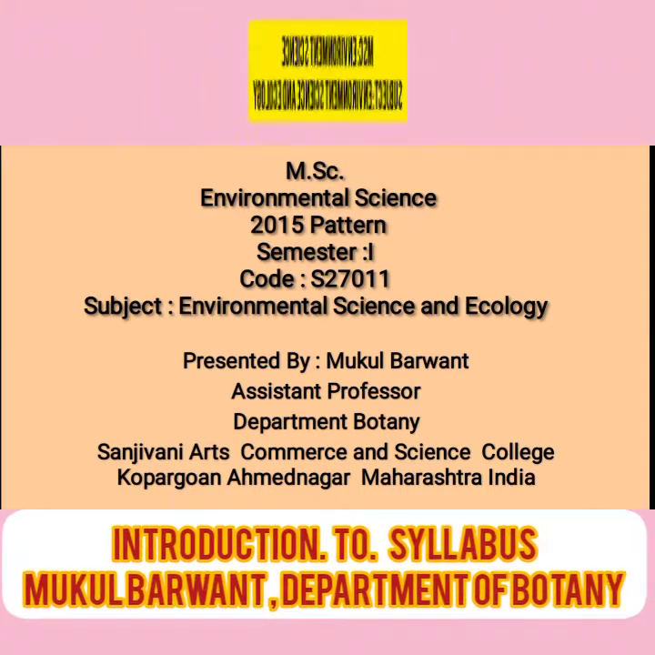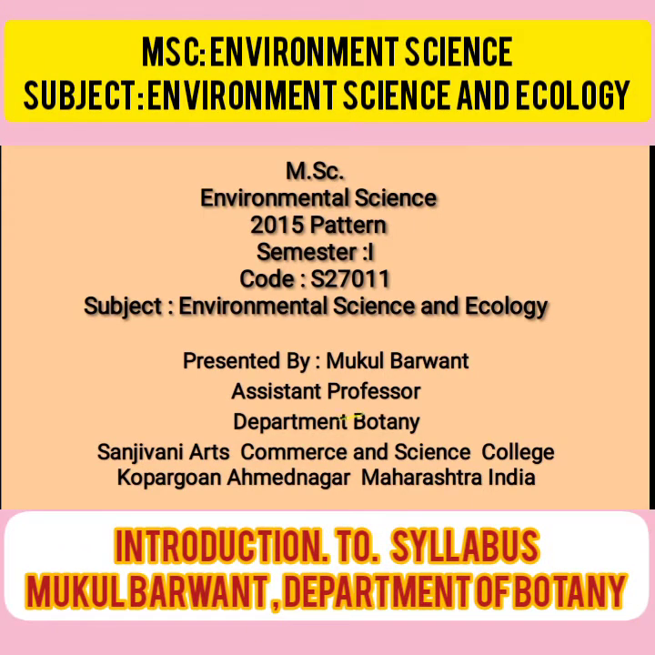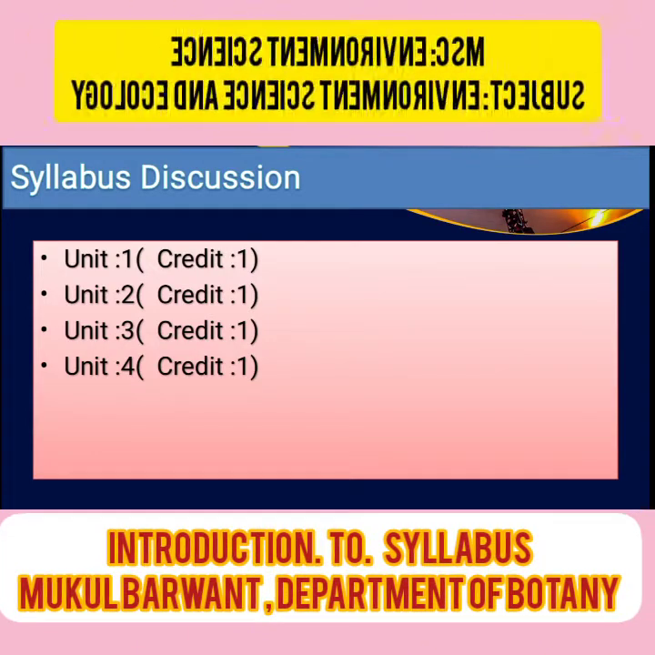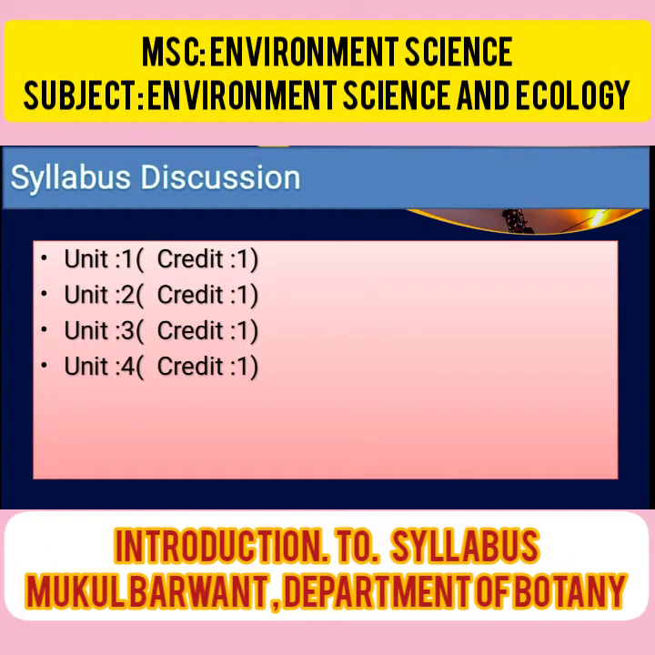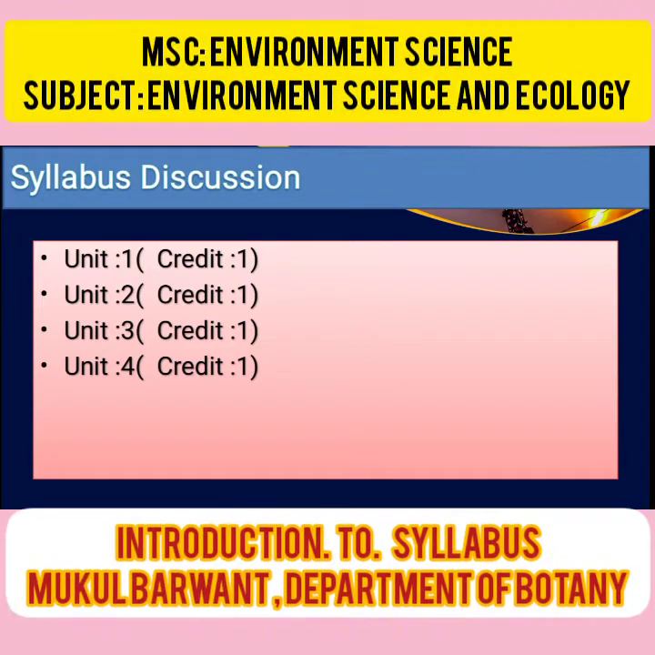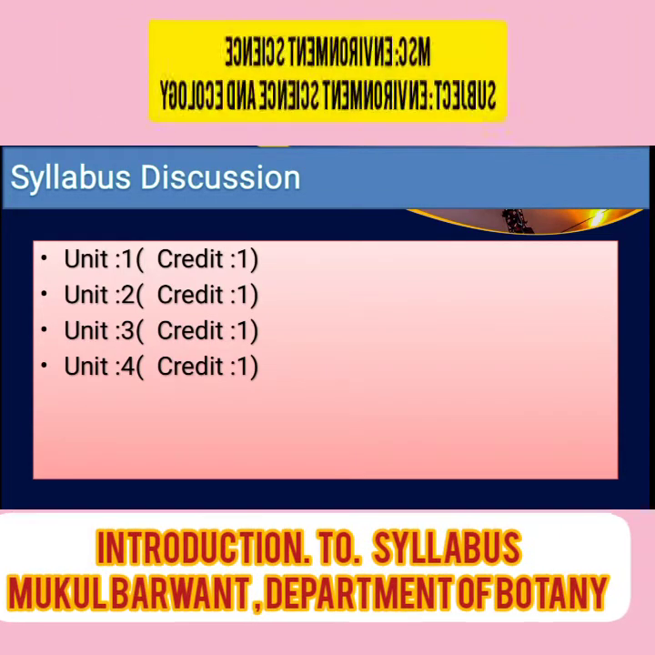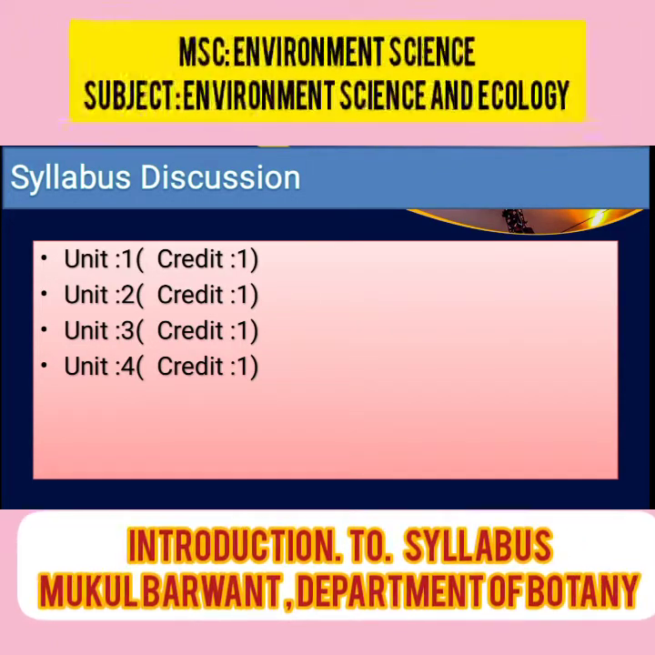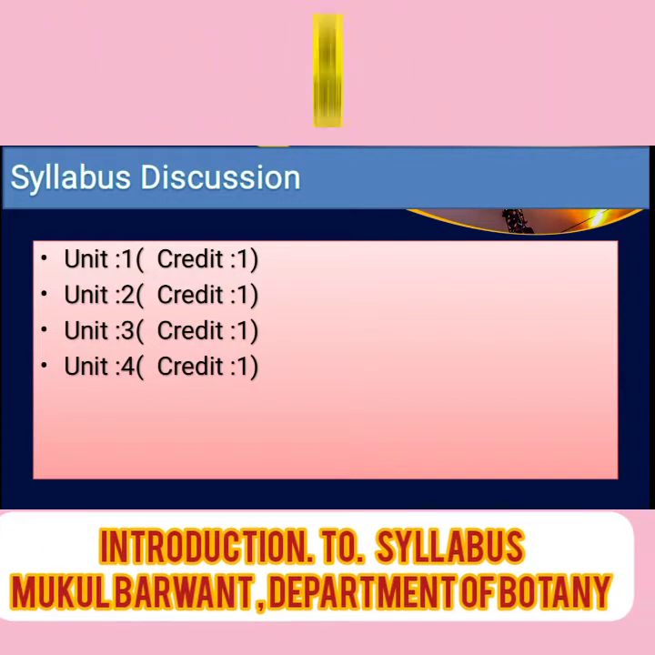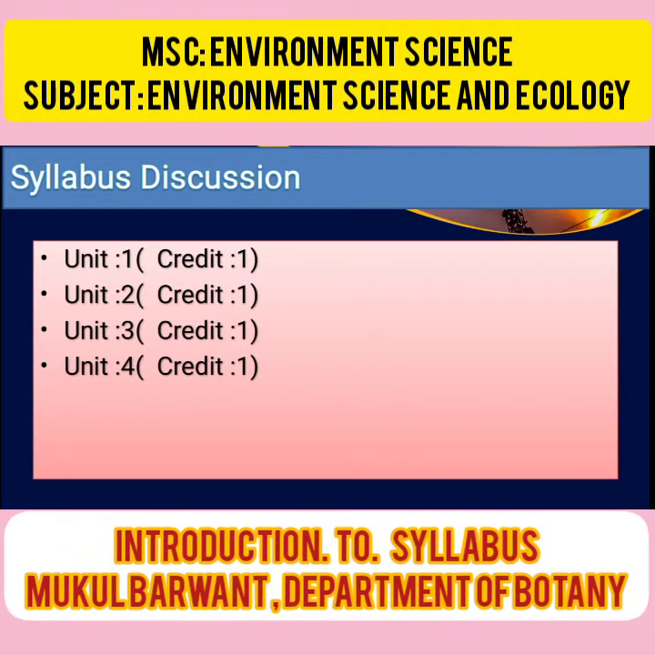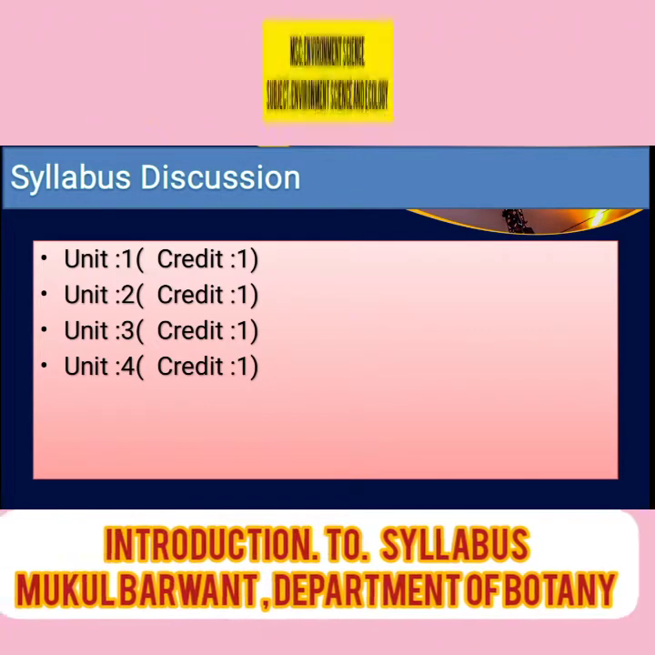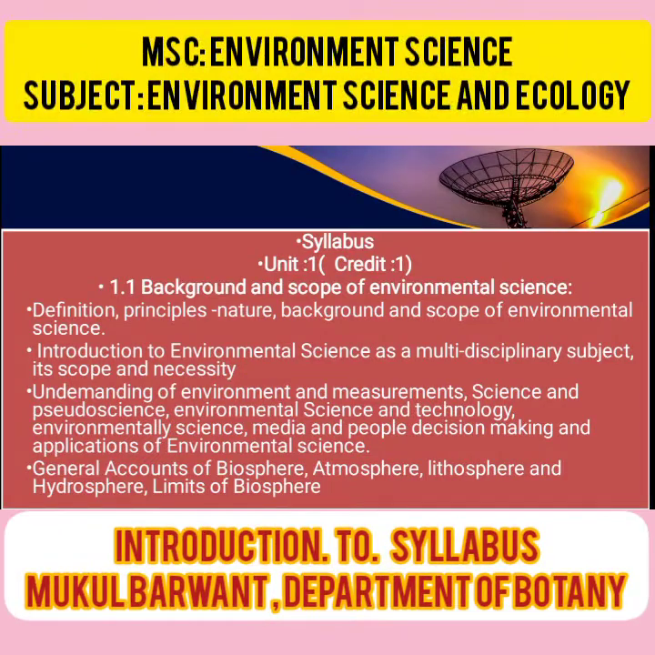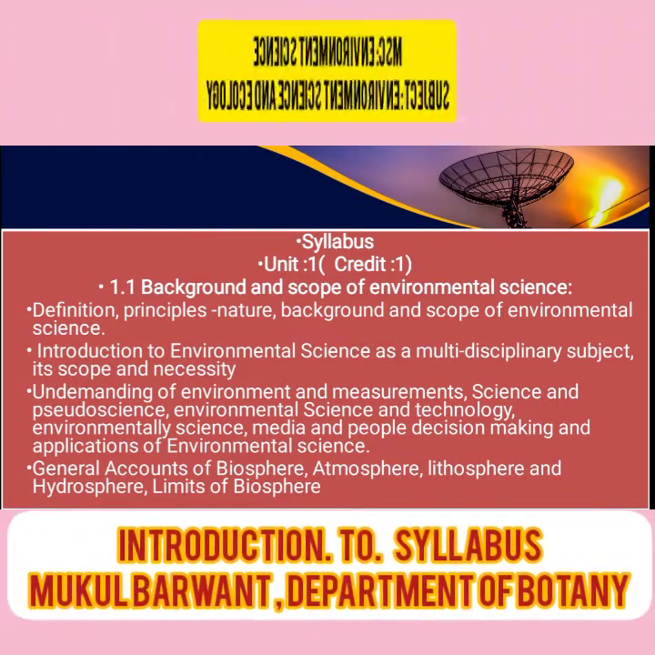In today's lecture, we are going to discuss the syllabus. This environment science and ecology course carries 4 credits, and each credit is accompanied by a unit. Unit first accompanies 1 credit, unit second 1 credit, unit third 1 credit, unit 4 also 1 credit. So this course carries 4 credits according to the units. Let's see the syllabus. In those 4 units, each has 2 or 3 chapters.